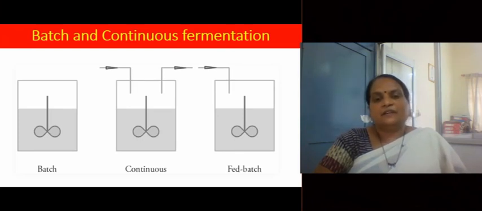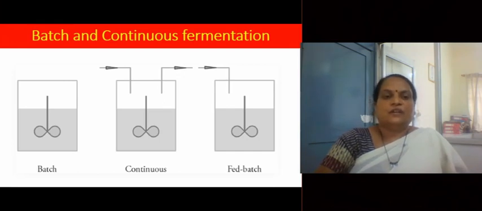The third diagram on the right side shows fed batch fermentation, where we start the fermentation as a batch fermentation. Again, we take the medium in the fermenter, inoculate with the organism and allow the fermentation to start. But after a definite time interval, we go on adding fresh nutrients to the medium without removing any fermented broth. So the amount of medium in the fermenter goes on increasing with time because we go on adding the medium without removing any of the fermented broth. That is fed batch fermentation.